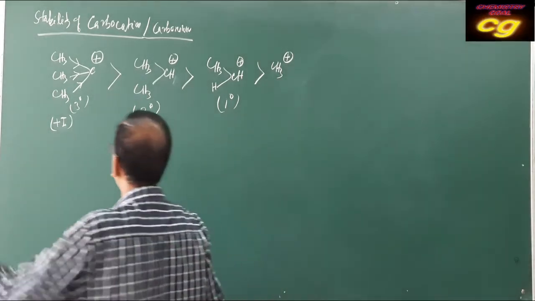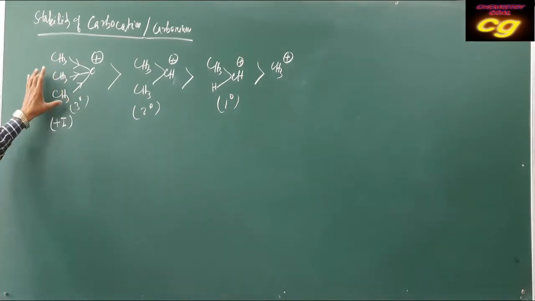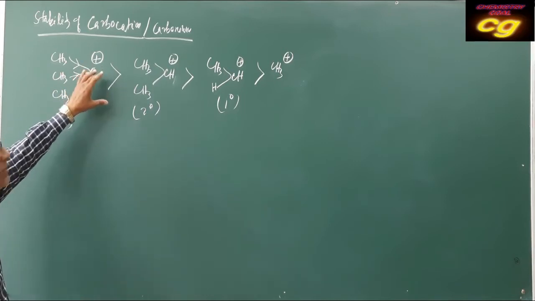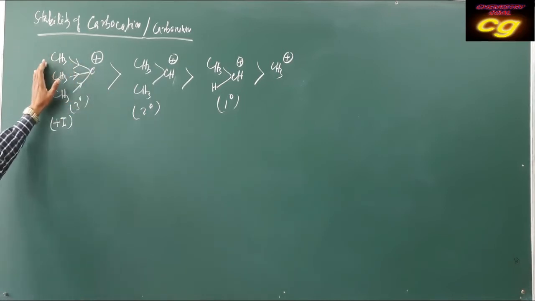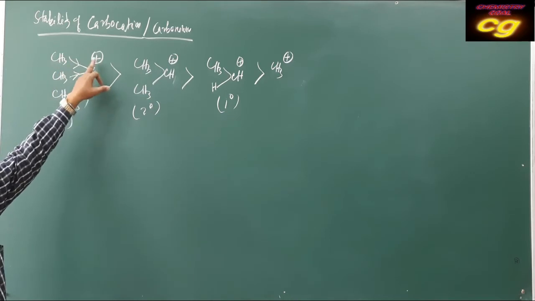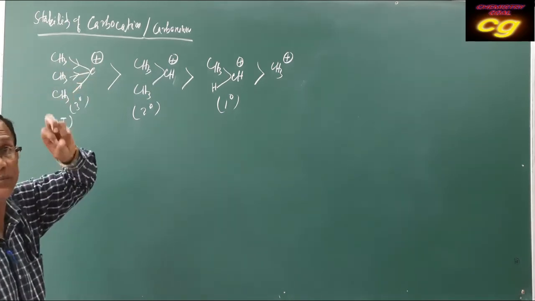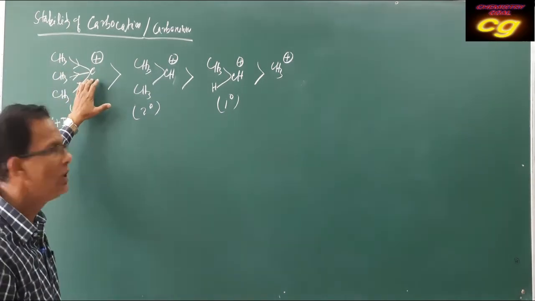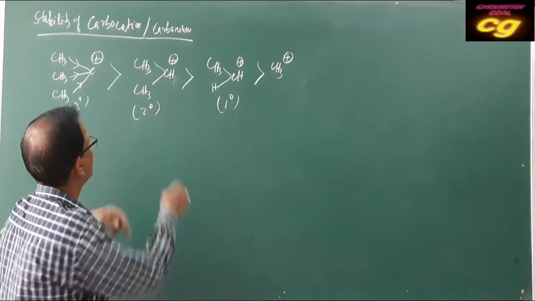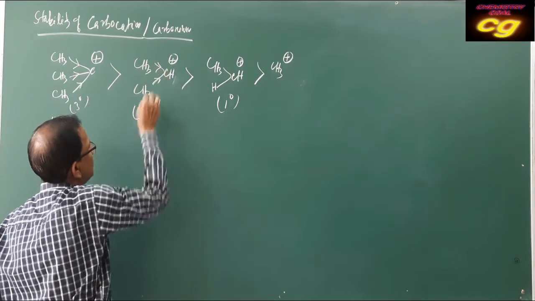form. That's why tertiary carbocation is more stable, because the carbocation carrying positive charge will be stabilized by supplying electrons from the methyl groups. All are plus I effect. They are pushing electrons towards carbon plus, so carbon plus will have less positive charge. That's why stability is more. So compared to secondary, it is more stable. Then in secondary, the number of plus I effect is less.